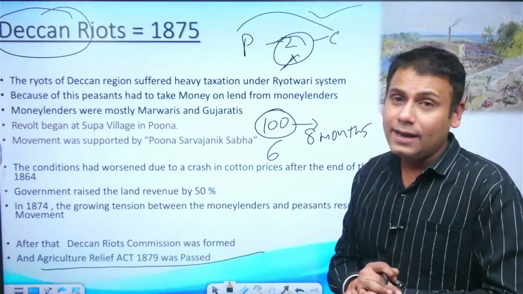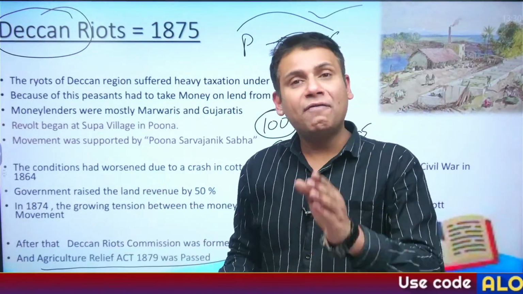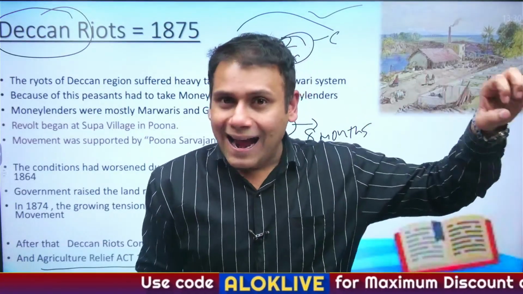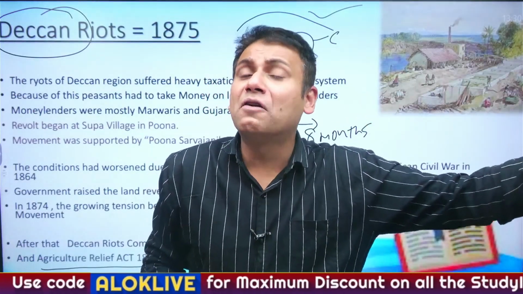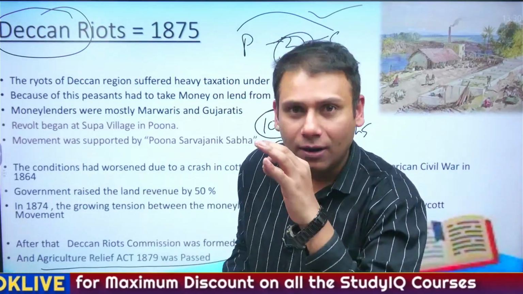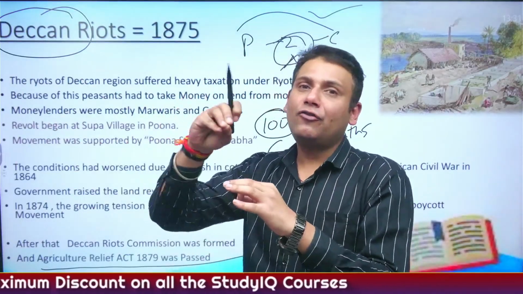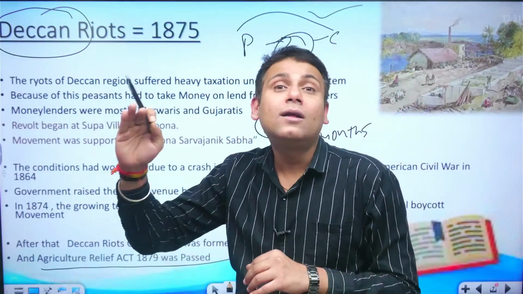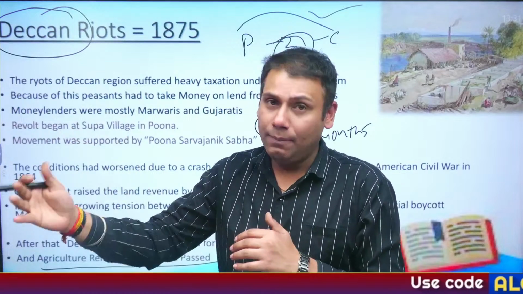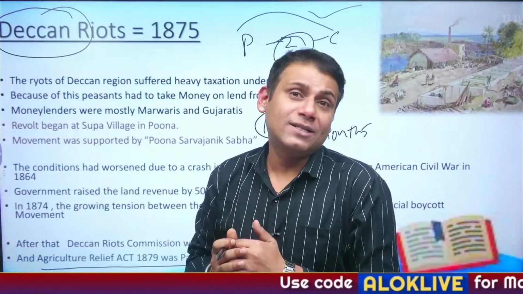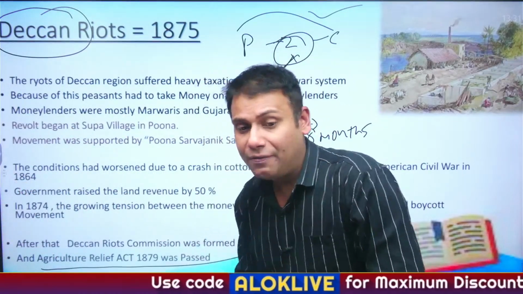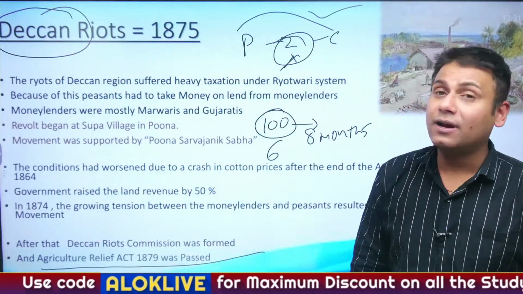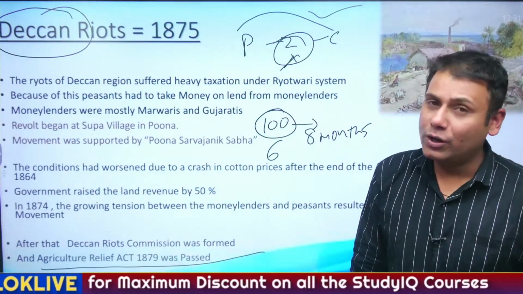As per this act, if any peasant is unable to pay the land revenue for that year due to certain reasons like famine or flood, the Britishers have no authority to directly take control over the land of the peasants. The peasants need to be given a certain amount of time. The time limit needs to be extended for payment of land revenue. And this was the Deccan Agriculturist Relief Act 1879, which was post-Deccan riots.